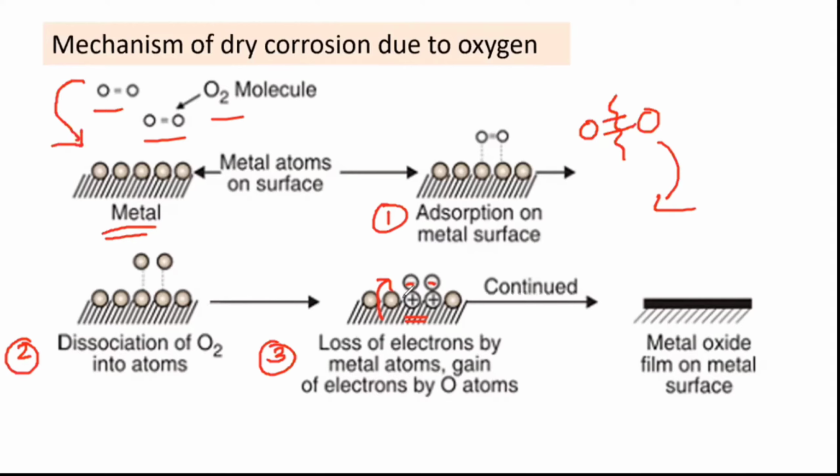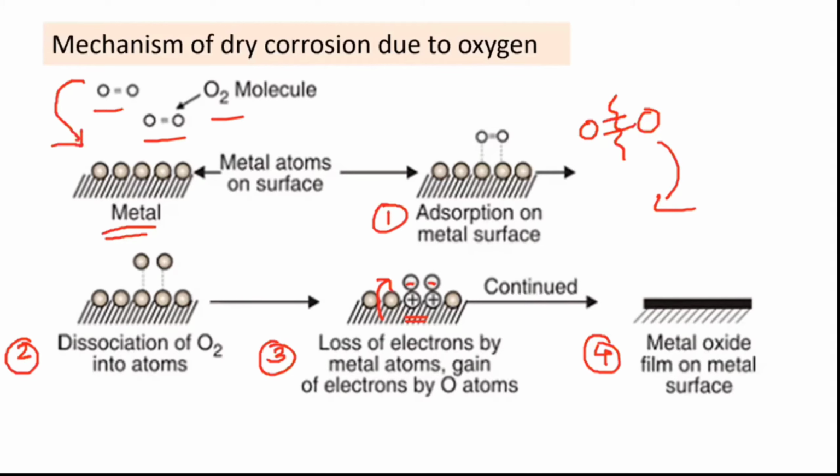Then when positive and negative charges are formed, there will be an electrostatic force of attraction, and that's why there will be formation of metal oxide in the fourth step. So these are the four steps in which a metal oxide molecule is formed on the surface, and in this way we can show it.